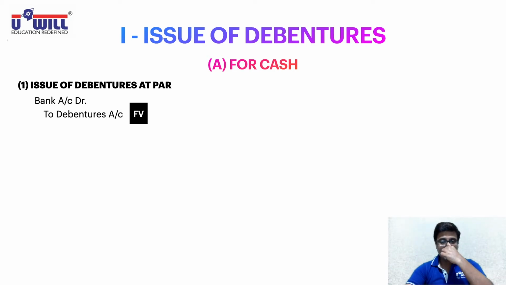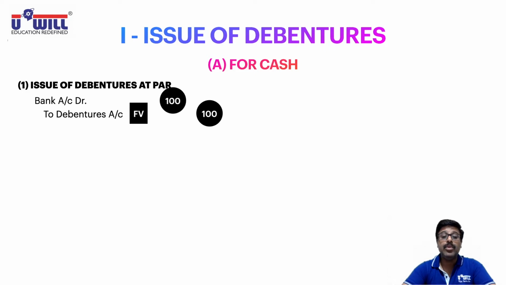Throughout the chapter, wherever debenture account is to be recorded, it will always be recorded at face value. We discussed what the face value of a debenture is: generally 100 rupees. You need not write the amount, just for your understanding I am writing it also. So here you would write 100 rupees, and against that we will receive 100 rupees because we are issuing at par. So bank account also you will debit with 100 rupees. I hope everyone is clear with the first entry.